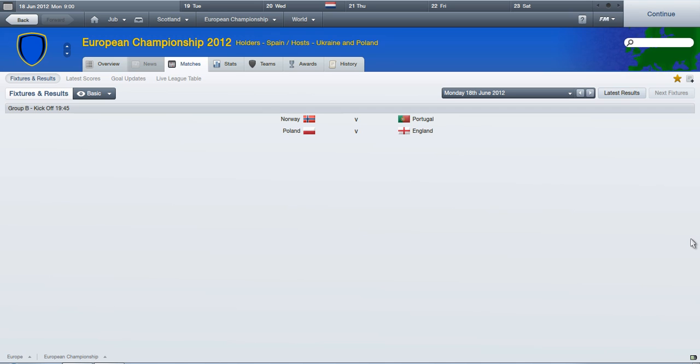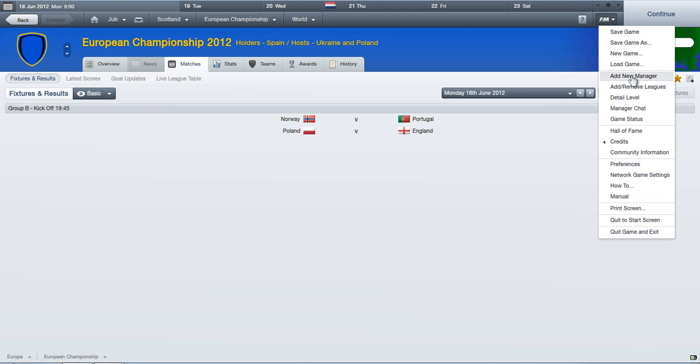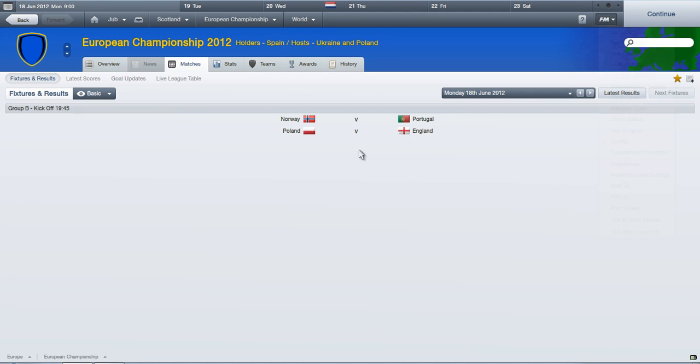Last time I touched on the add new manager trick, which is what you can do if you go to here, add new manager, you can of course add another person, and you can watch one game whilst you're at the other. There is a problem in this one that it won't work because the two games are going on at the same time, which means we can't actually view them.